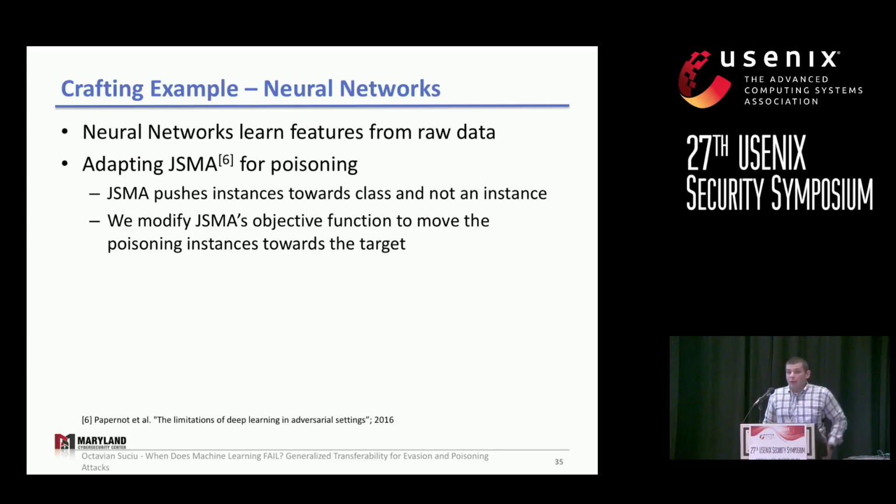We try to take GSMA, which is a well-known evasion attack, and we try to craft poisoning instances with it. And we soon observe that this leads to very large indiscriminate damage, so a lot of collateral damage. And that's because GSMA pushes instances towards the target class, and we are actually interested in pushing instances towards a target instance. So that's what we do. We have to modify GSMA's objective function in order to move the poisoning instances towards the target.